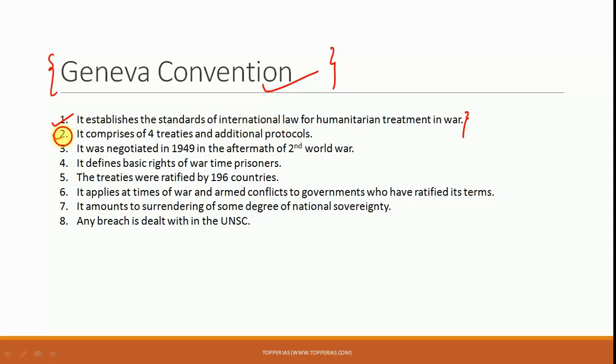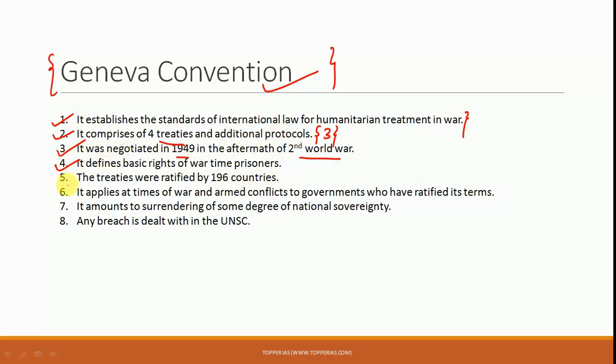Further, you should know that it comprises 4 treaties and additional protocols. There are 3 additional protocols to the Geneva Convention, which have been added over the years as changes to this convention. Next, what is important is that it was negotiated in the year 1949, in the aftermath of the Second World War. So this year becomes important. Also, it defines the basic rights of wartime prisoners, so in that context also this becomes important for us.